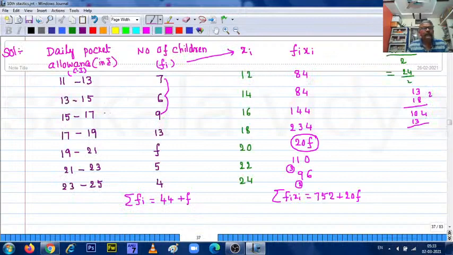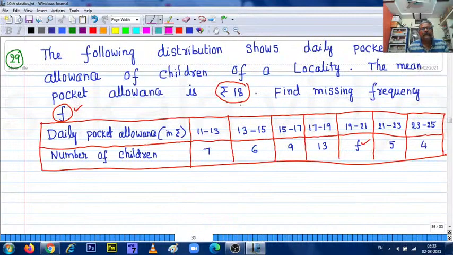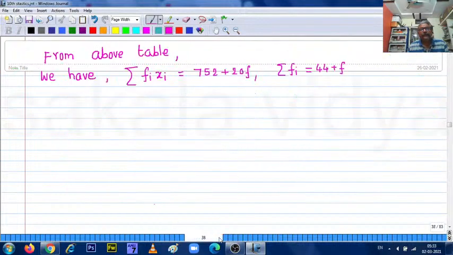What is the mean? Mean is given, so mean is 18. So mean x bar is equal to 18.